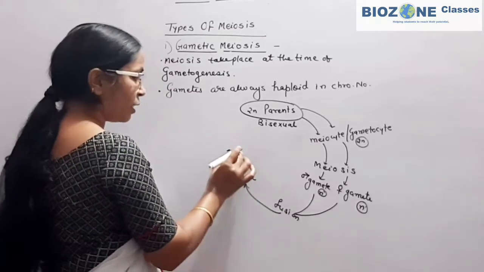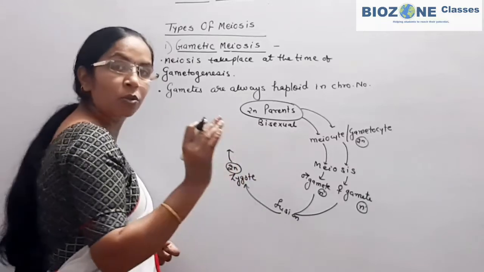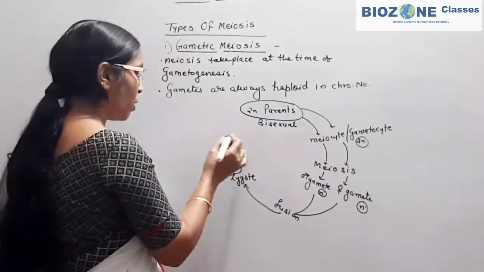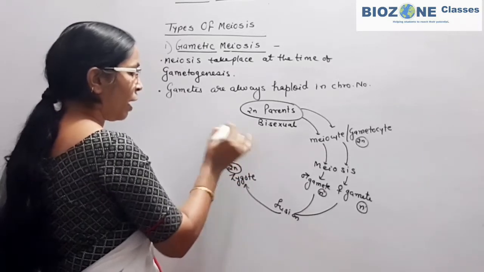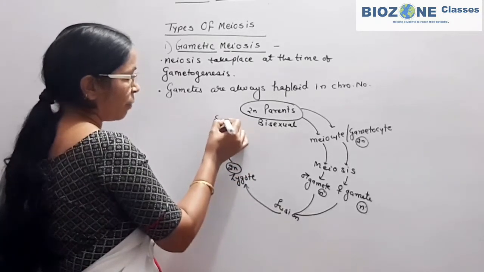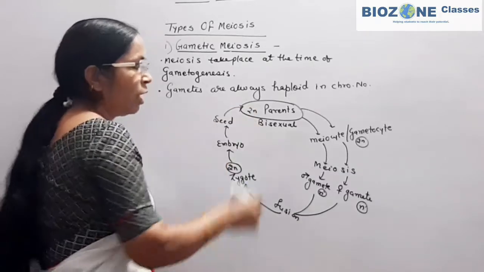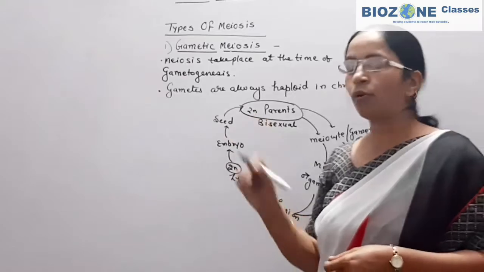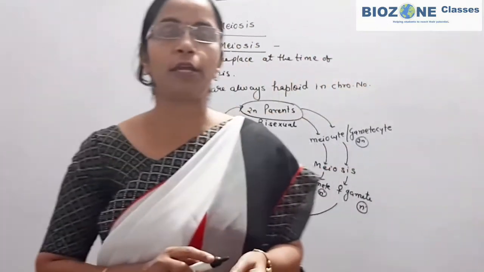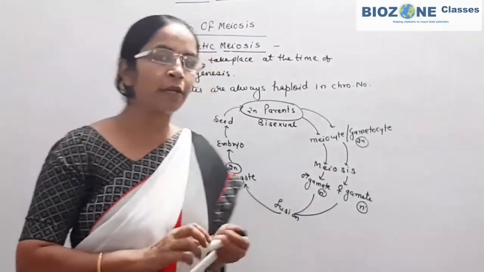Now this diploid zygote simply undergoes mitosis division, because it will develop into an embryo, and the embryo in a seed plant is protected inside the seed, and when the seed germinates, the diploid parent body is produced. So this part you remember.